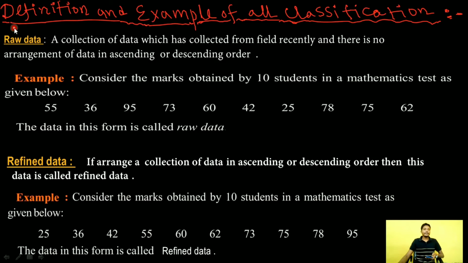Now, definition and example of all classifications. First, raw data: a collection of data which has been collected from the field recently and there is no arrangement of data in ascending or descending order. This is an example of raw data, and this is refined data. If the arrangement of data is in ascending or descending order, then this data is called refined data, and this is an example of refined data.